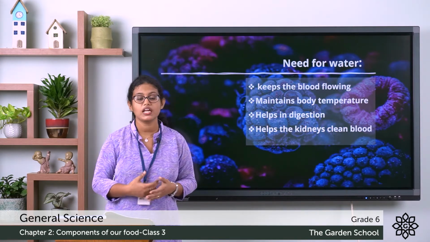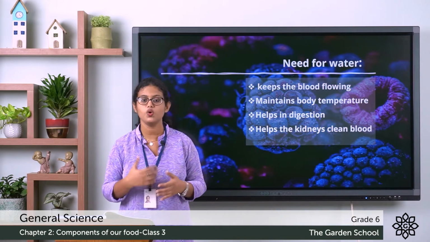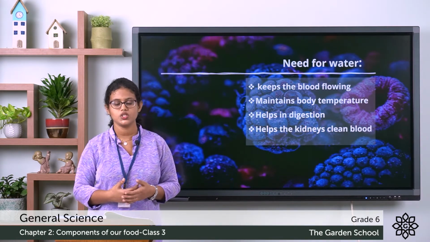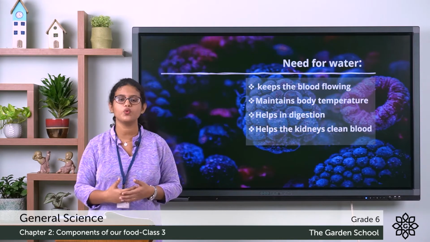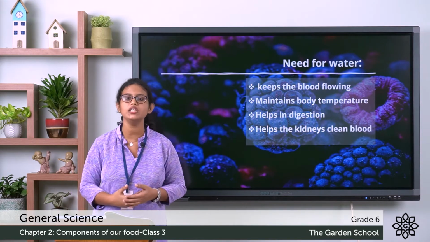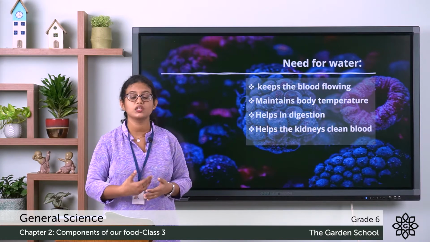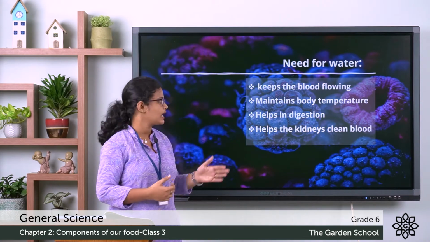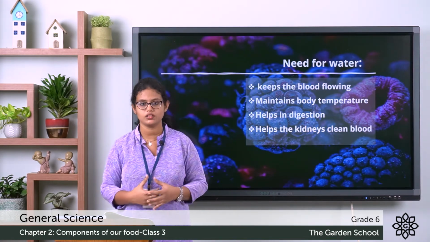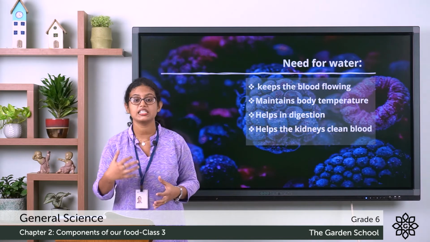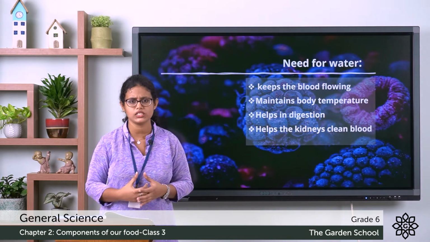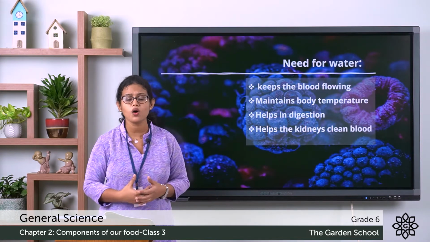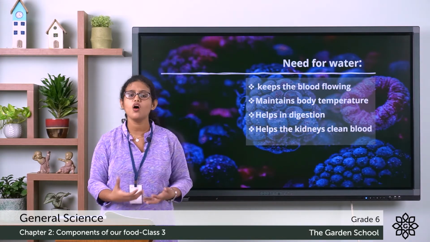The third point is that water helps in digestion. It helps to break down the food and it helps to absorb the nutrients. What about the next one? It helps the kidneys clean blood. How does it help? It helps to remove all the waste materials from your blood in the form of urine.